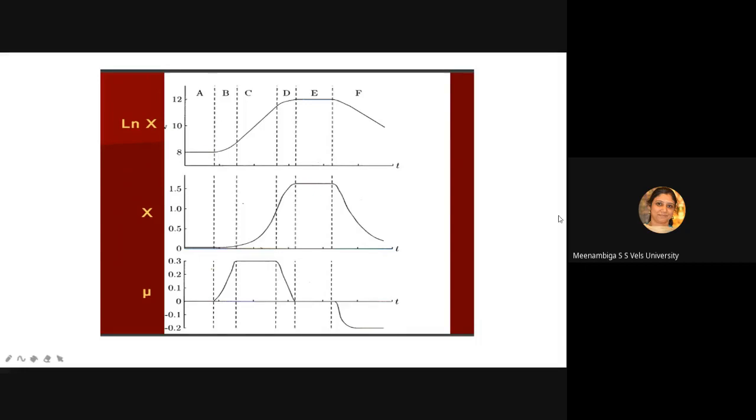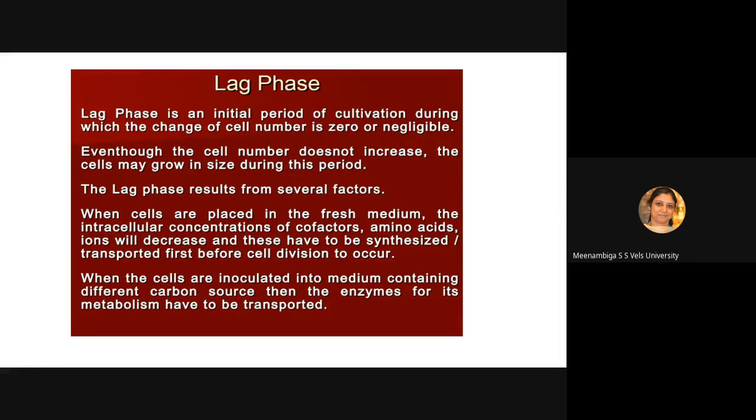Okay. Then what we have seen about the lag phase: the number of cells won't increase but the size of the cell will increase. And it is the non-productive phase. In this phase we will not have any production, that is the number of cells does not increase. So it has to be minimized.